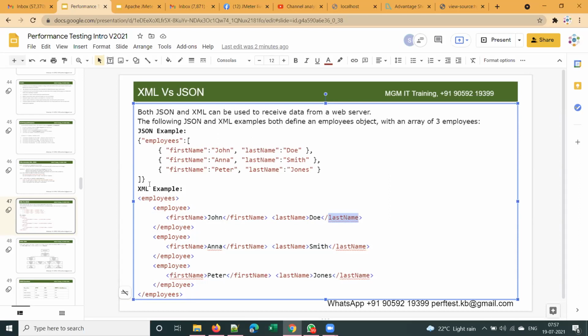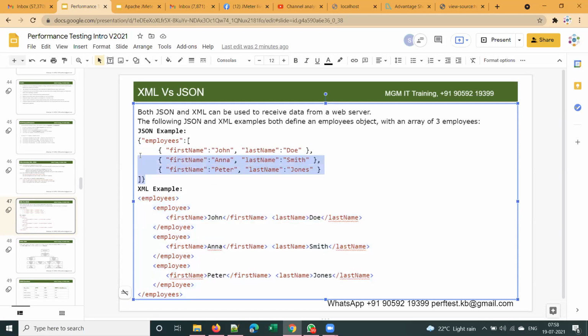However, when you come to JSON, the same data of 3 employees can be sent in this way. Is it clear, guys? Yes. The same data, if someone wants to store it in XML, incurs these many lines.